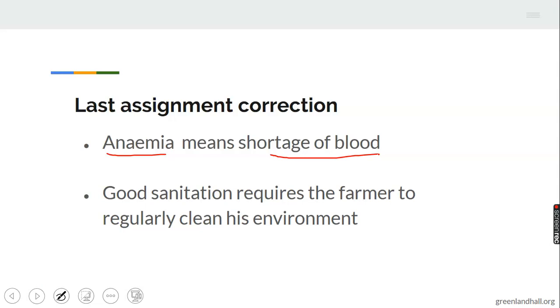And as well, you were asked to mention what good sanitation requires. Good sanitation requires the farmer to regularly clean his environment. Remember, good sanitation is one of the ways of controlling farm animal diseases. Preventive measures to all farm animal diseases is maintaining good sanitation, and it requires the farmer to regularly clean his environment. Let's take note of that as we continue.